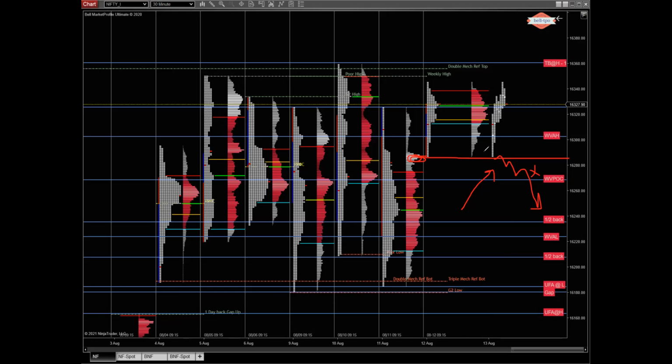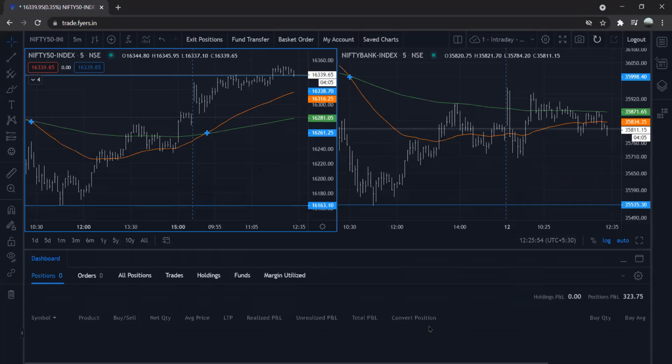During this reversal, I was in a good, decent amount of profit, but I was expecting a continuation to the downside. When the reversal happened, that's where I exited my positions. I'll also share my trading terminal. So this is the MTM, like 323 rupees. It's a very minuscule profit, but overall I closed in a green zone.